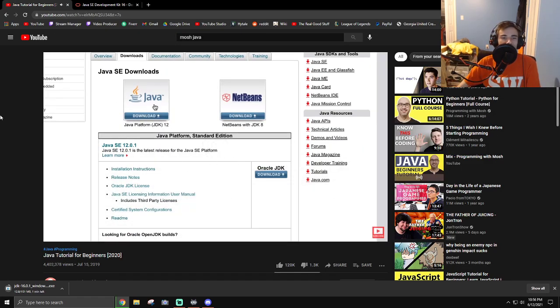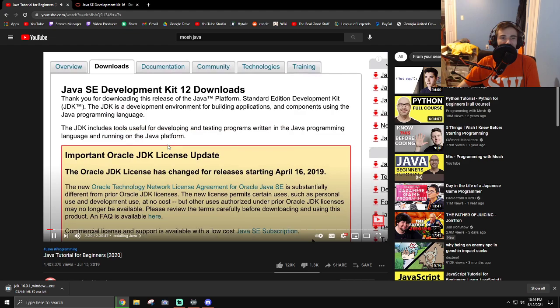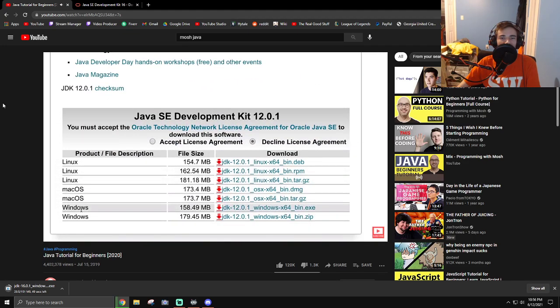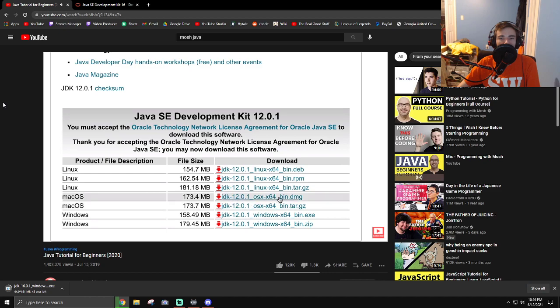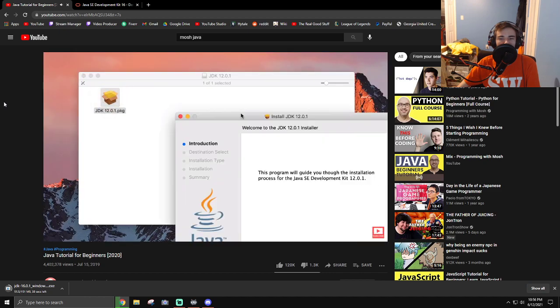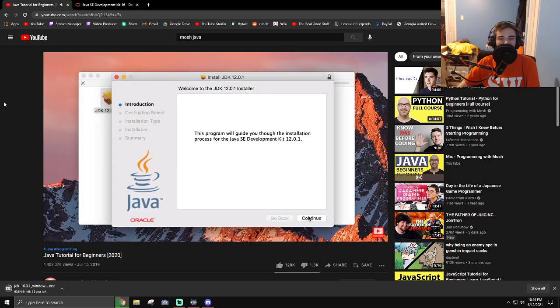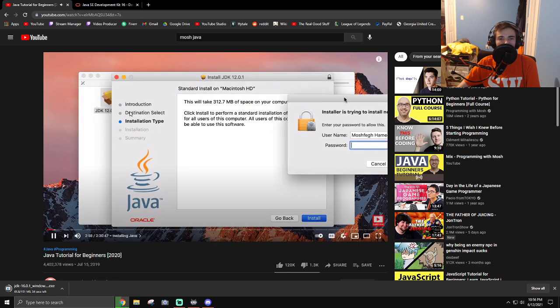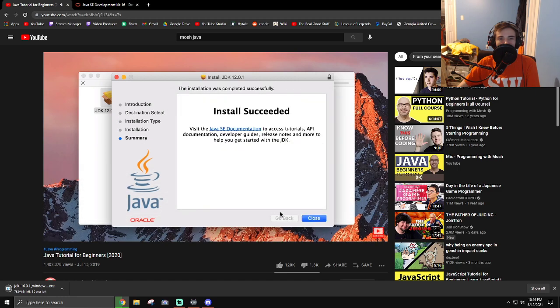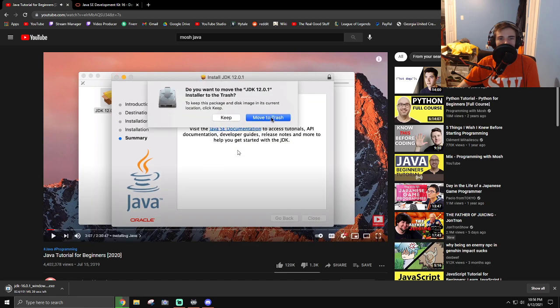And over here, click on this icon. Now on this page, you can see Java Development Kit for various platforms like Linux, macOS, and Windows. Here I'm on a Mac, so I'm going to download this DMG file over here. Now before we do this, first we need to accept the license agreement. All right, now let's download the DMG. When we open this, we're going to see this package. Let's double click this. And here we see this installation wizard. It's super easy. Just click continue and install. You have to enter your computer's password. And then, all right, done. Beautiful. So we can move this to trash.